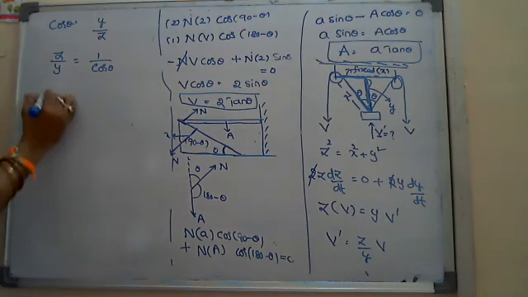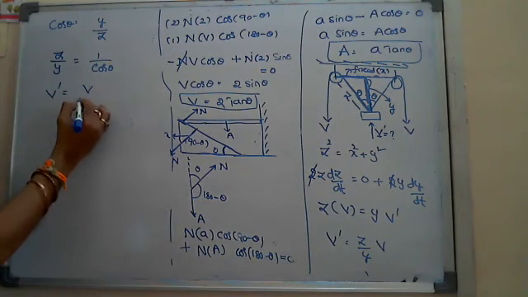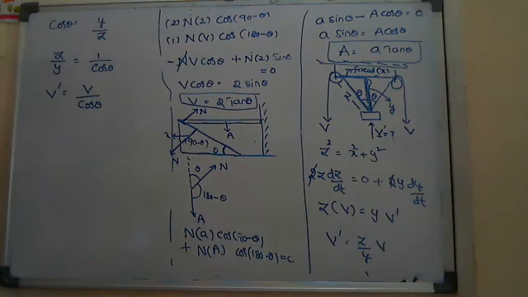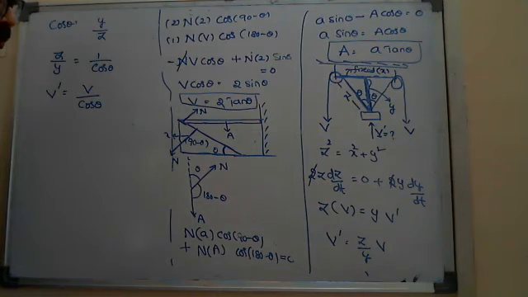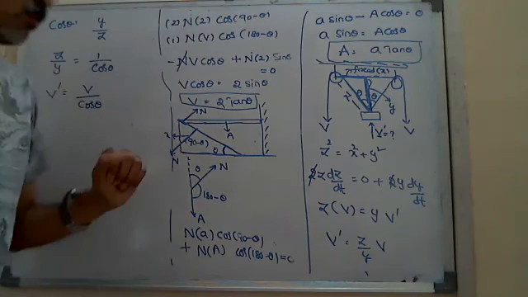So v dash equals v into z by y, that is v by cos theta or v secant theta. This is one procedure for how to solve it. But we can't predict this type of assumption every time. It is an assumption only for this type of model.